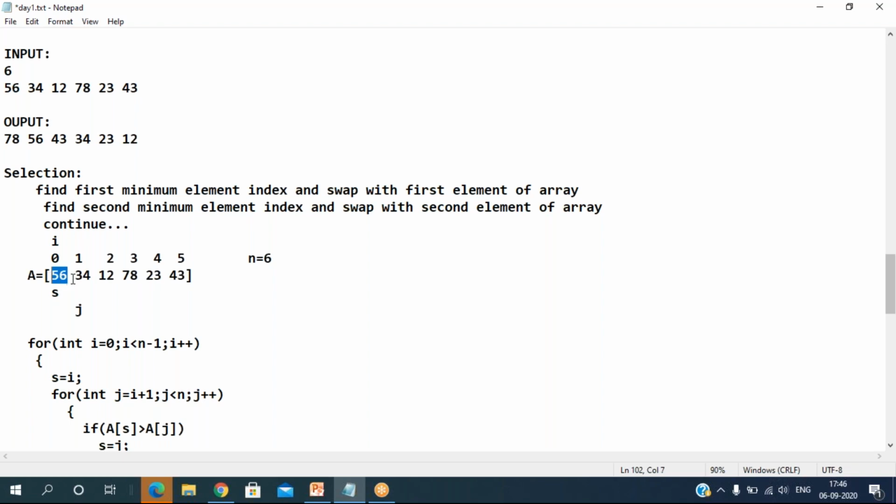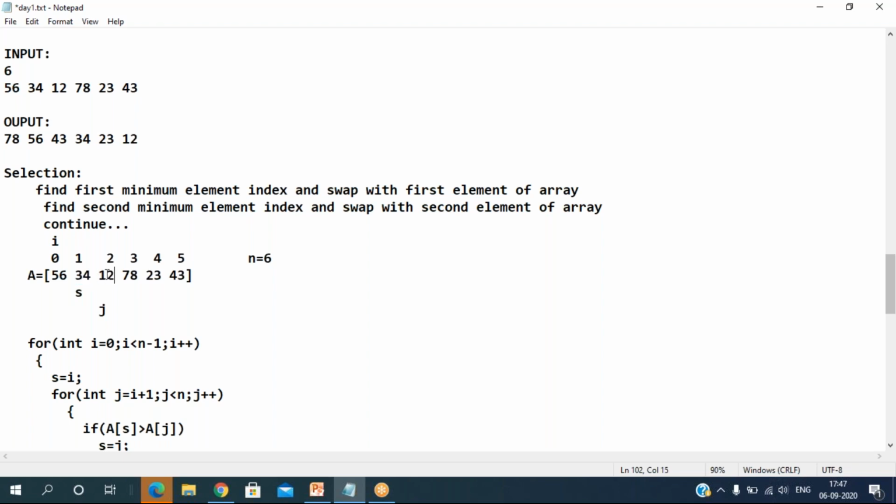Now a of s with a of j: a of s value is 56, a of j right now is 34. So 34 is smaller than 56. Actually we assumed 56 was the minimum, but we found one more element which is smaller than 56. Update this value, then keep searching the next elements, j plus plus. Now s is pointing to the smallest element so far. s is always pointing to the smallest element's index.